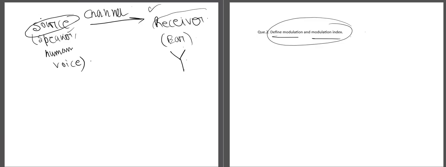Now where do we modulate the signal? The signal which is generated from the source, if it is a strong signal, then it will get easily received at the receiver. It will not produce any kind of distortion or problem. But the problem arises when the signal is a weak signal.